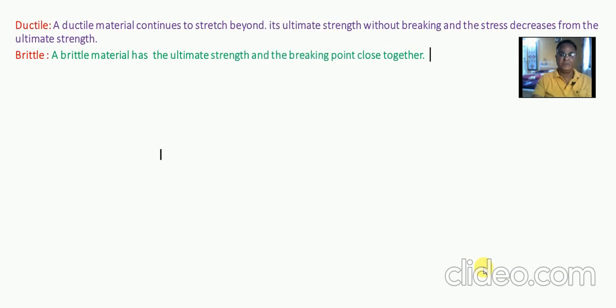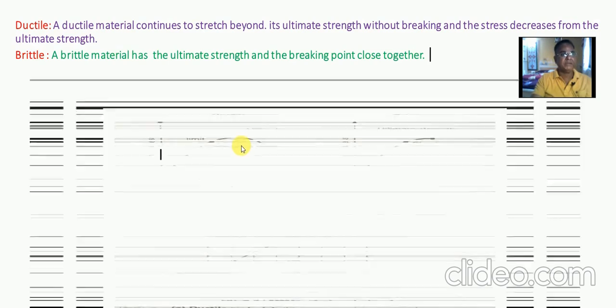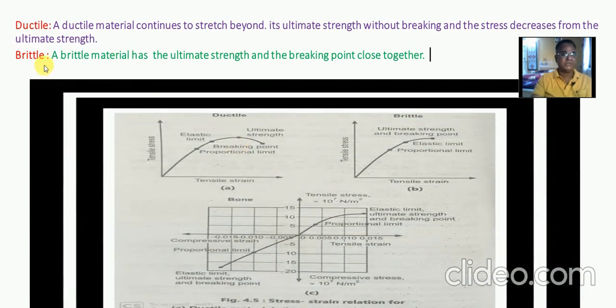Then we consider different materials such as ductile material, and another material, brittle. A ductile material continues to stretch beyond its ultimate strength without breaking, and stress decreases from the ultimate strength, while in case of brittle material,